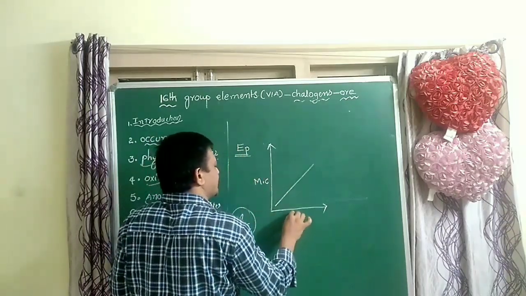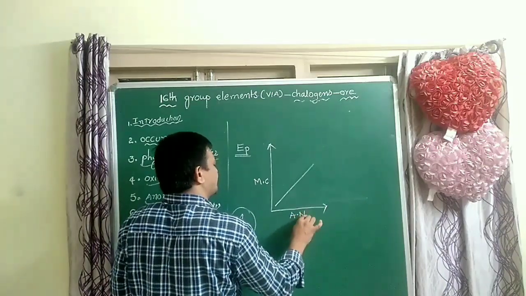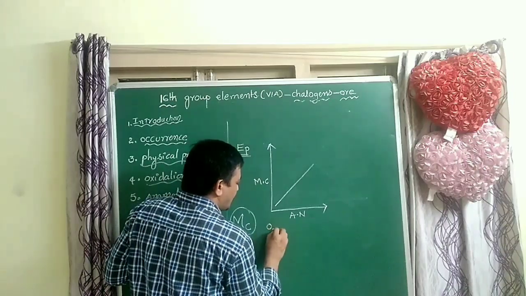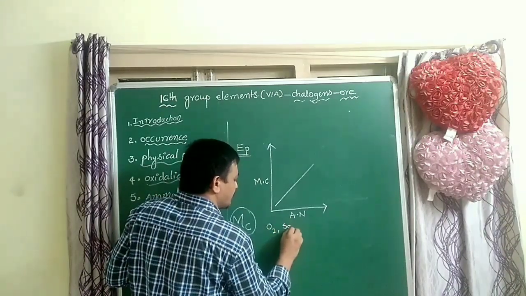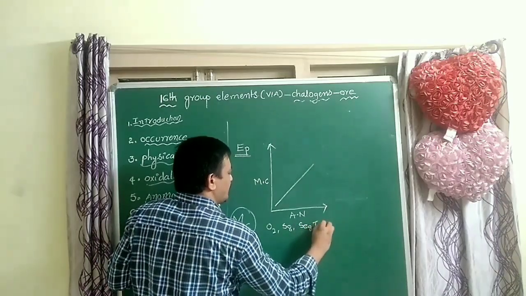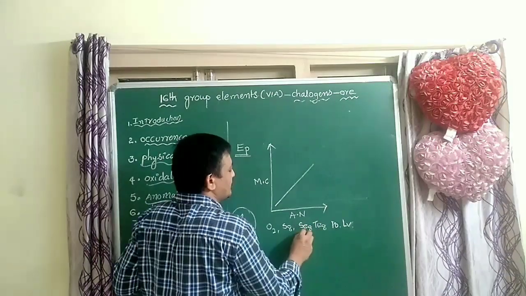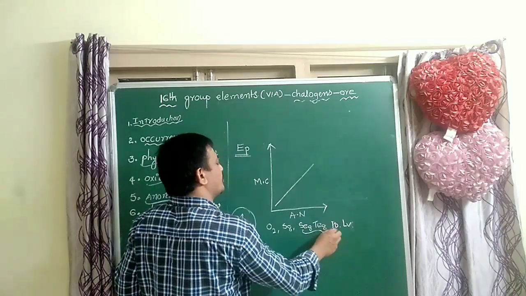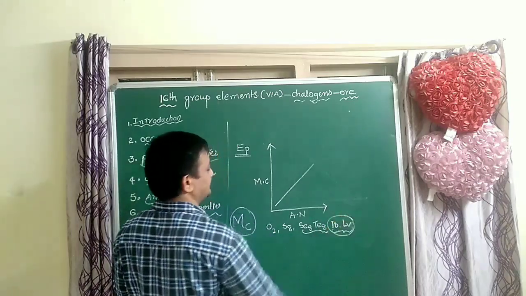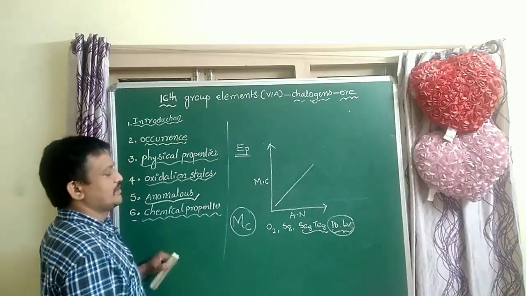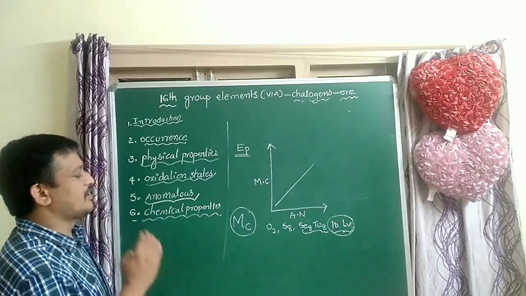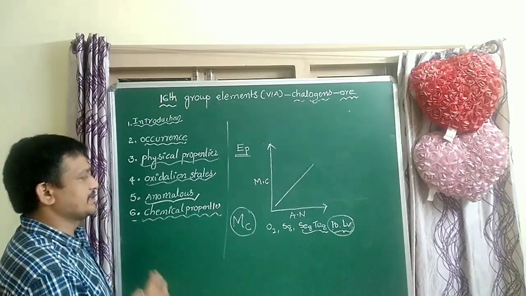So oxygen is a non-metal. Oxygen and sulfur are non-metals, selenium and tellurium are metalloids, and polonium and livermorium are metals. From top to bottom, metallic character increases and non-metallic character decreases.